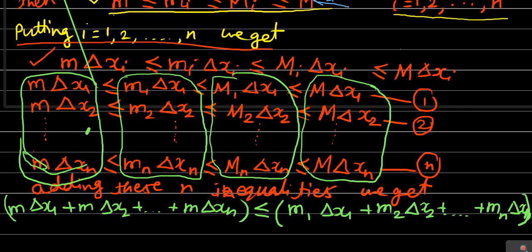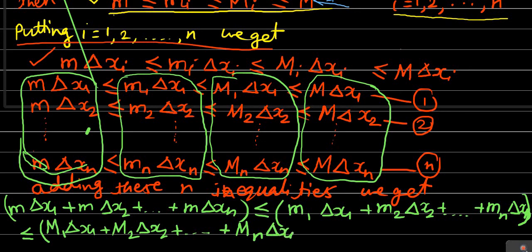This is again less than or equal to the third term, in terms of the capitals: capital M1 into delta x1 plus capital M2 into delta x2, up to capital Mn into delta xn.